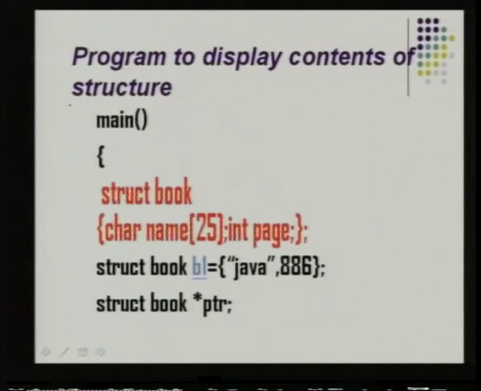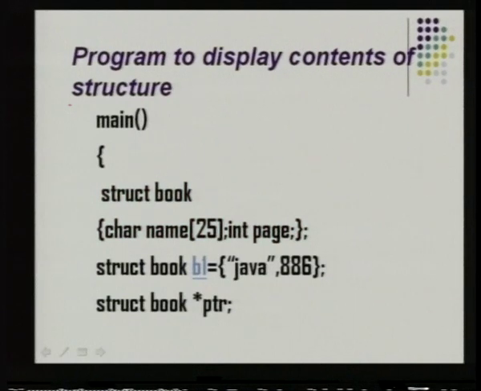Two variables are there of different data types, one is a character string, the other one is an integer, and it is enclosed within braces terminated by a semicolon. Now, this is where you initialize the members, struct book B1. So, now this B1 is a plain structure variable. It has the values for the members of the structure. First is a string value, the second is an integer value.